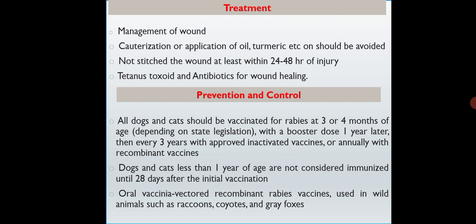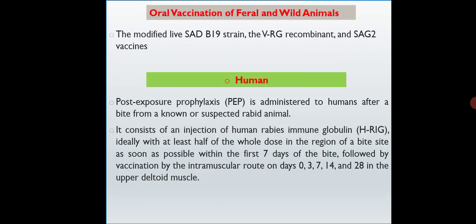The oral vaccinia-vectored recombinant vaccine is used in wild animals such as raccoons and gray foxes, for oral vaccination of feral and wild animals. The vaccine name is SAD-B19 strain, a modified strain that can be used as a vaccine. In humans, post-exposure prophylaxis is administered after a bite from an unknown or suspected rabid animal.